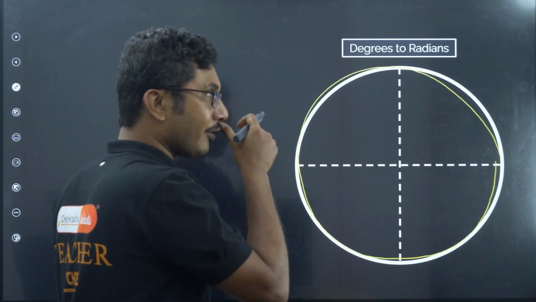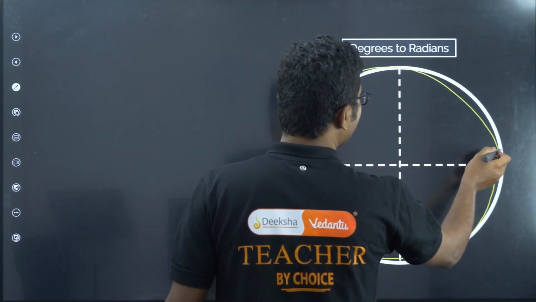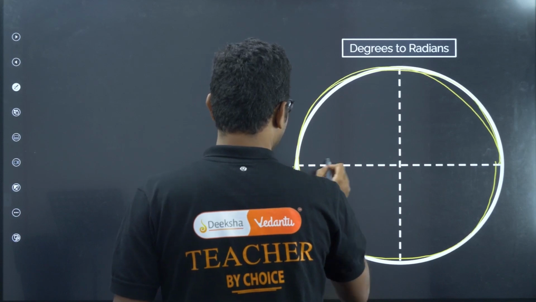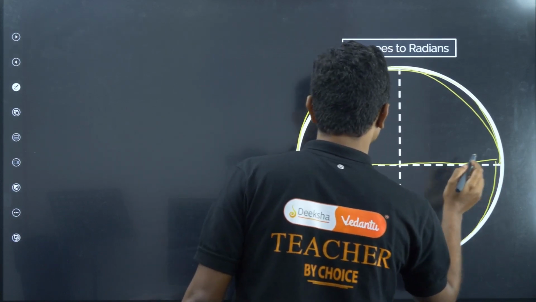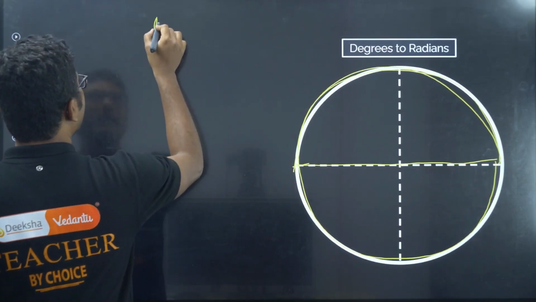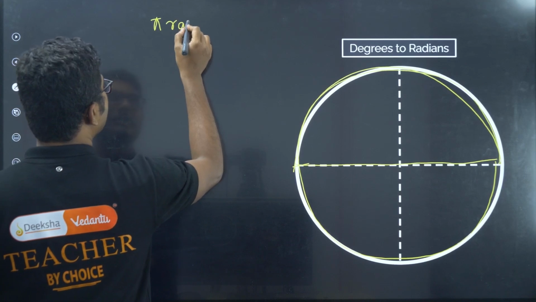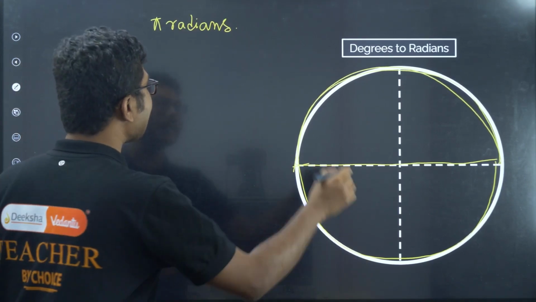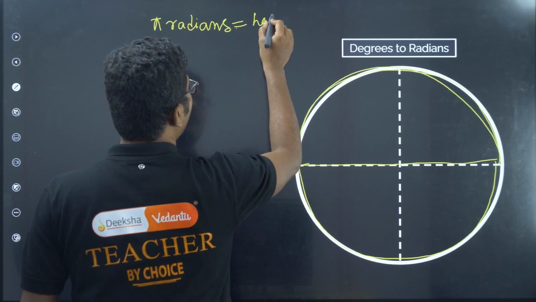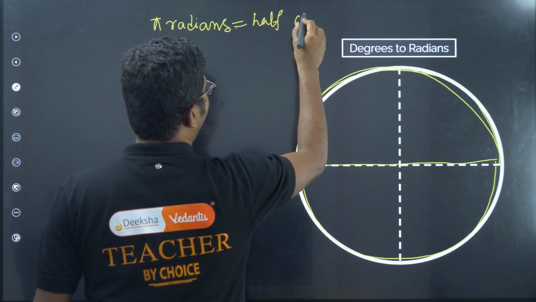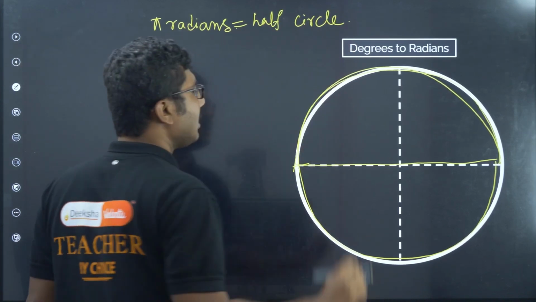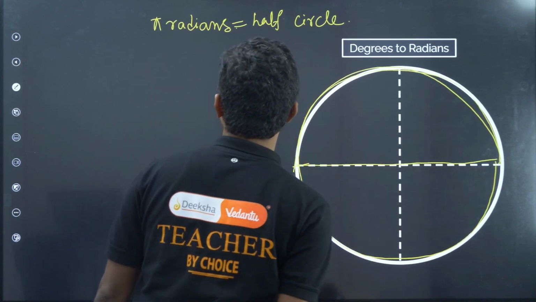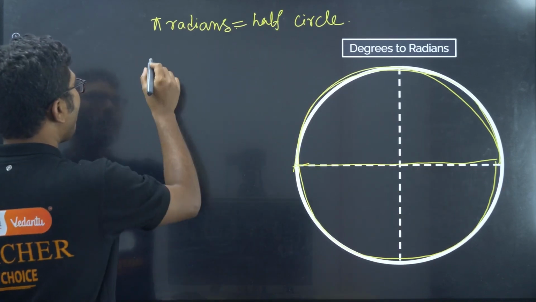Now if we go around a circle halfway, that is called pi radians. Half circle, pi radians is half circle, right? Full circle will be 2 pi radians.